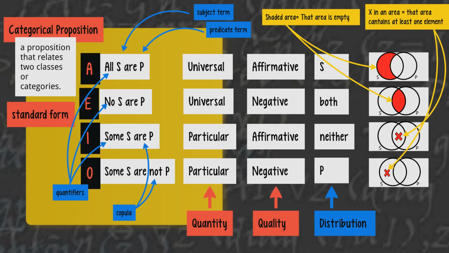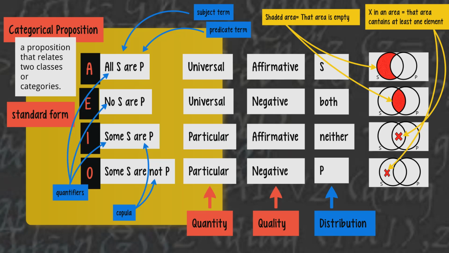Now, this one tends to be the most confusing, so let's just look at it for a second. The O proposition will distribute its P term. That X placed in the S class outside of the P class does in fact tell us something about every member of the P class. And here's what it tells us. It tells us that there is at least one object that is distinct from every member of the P class.